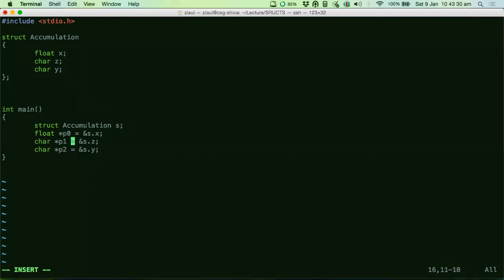Let's see what the addresses are. Let's use percent d, that's fine. P0, p1, p2.